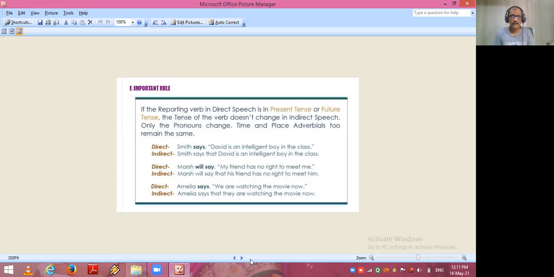See the next example. Marsh will say, my friend has no right to meet me. Here in this example, will say, the reporting verb in direct speech, is in future tense. So the tense of the verb doesn't change in indirect speech. Only the pronouns change. Keep it in mind, friends. Let's see the answer. Marsh will say that his friend has no right to meet him. Some changes are done.